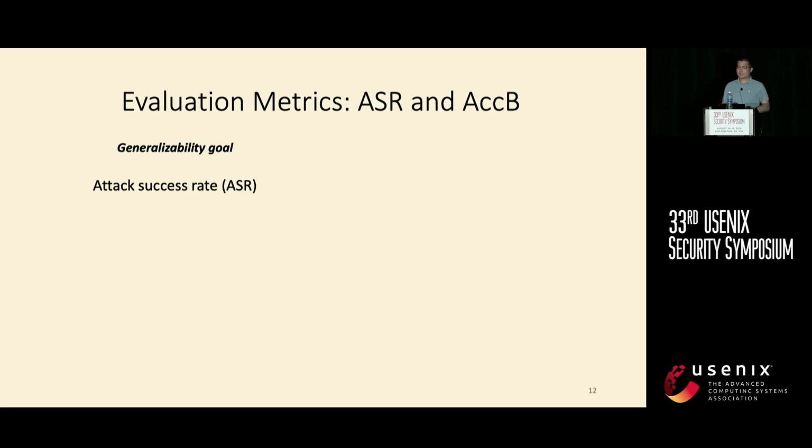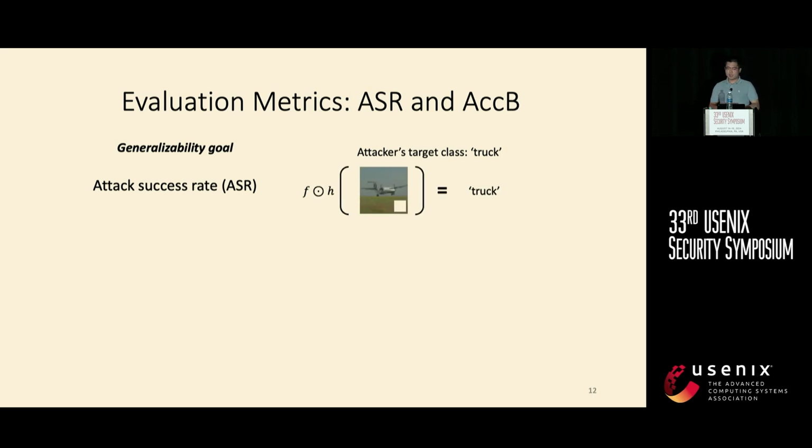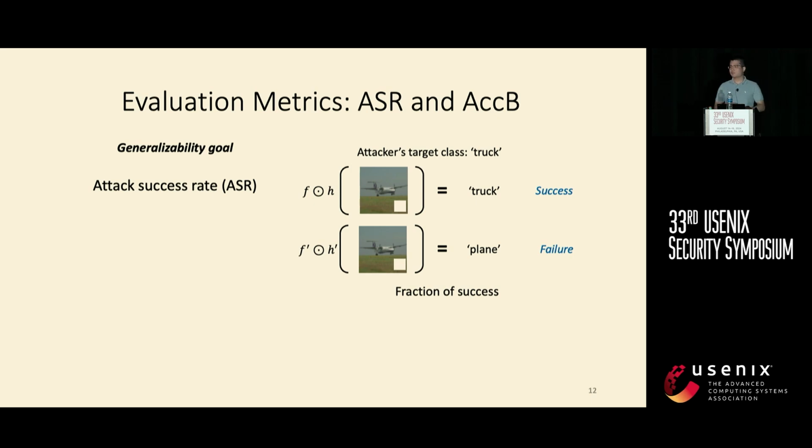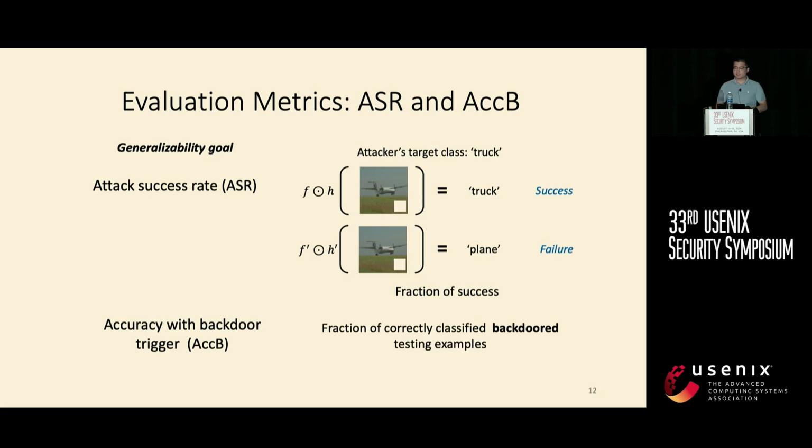And to measure the generalizability goal, we use two metrics. The first one is attack success rate. So if an attacker's target class is truck, and the downstream classifier successfully outputs the attacker's desired label, we call it attack success. Otherwise, it fails. So attack success rate measures the fraction of success. And we also use accuracy of backdoor triggers. So it's the fraction of correctly classified backdoor testing examples embedded with a trigger.